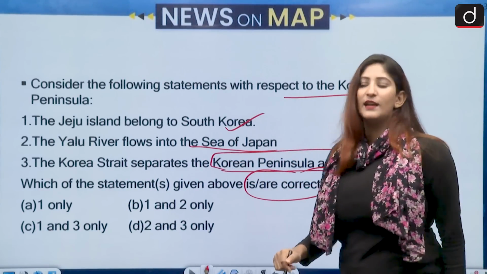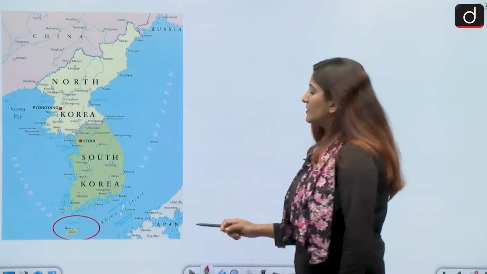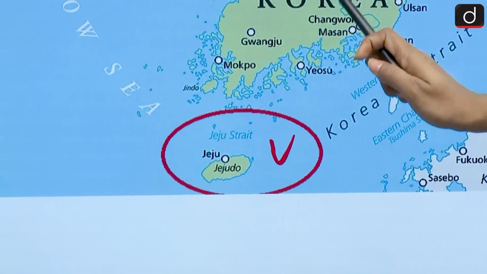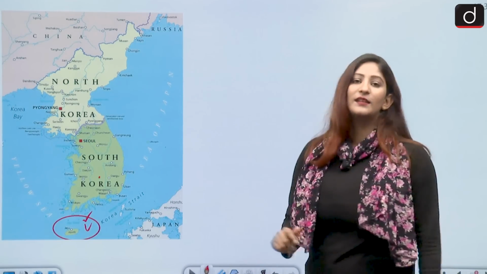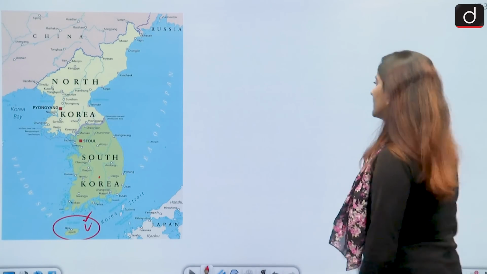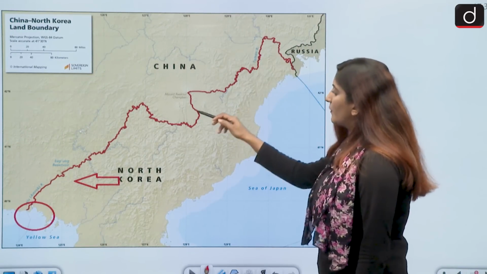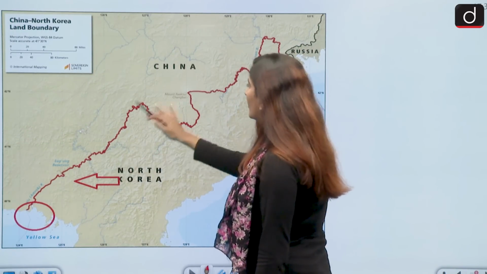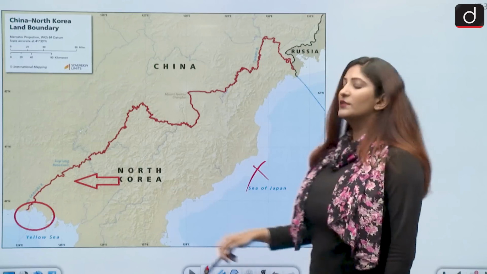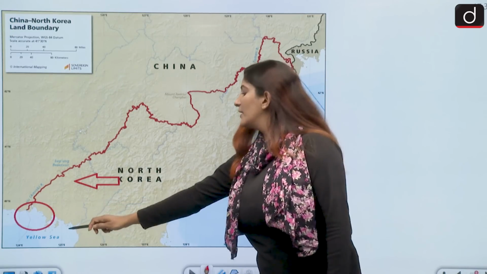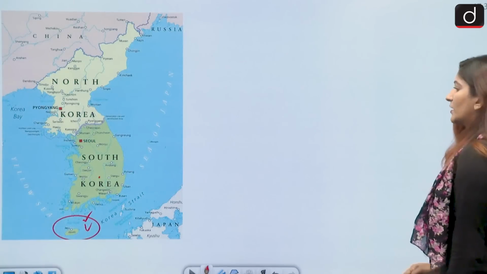Let us see the answers with respect to this question with the help of the map. Here is Jeju Island, which is separated from South Korea by the Jeju Strait, and it belongs to South Korea. It is the largest island of South Korea. First statement is correct. Let's talk about the Yalu River. See, the Yalu River flows through almost the border of China and North Korea, and it doesn't go into the Sea of Japan, but it goes into the Korean Bay and Yellow Sea. Korean Bay is an extension of the Yellow Sea. So the second statement is not correct.